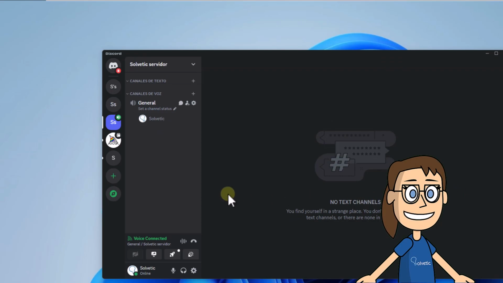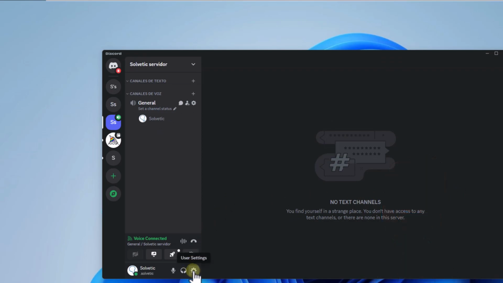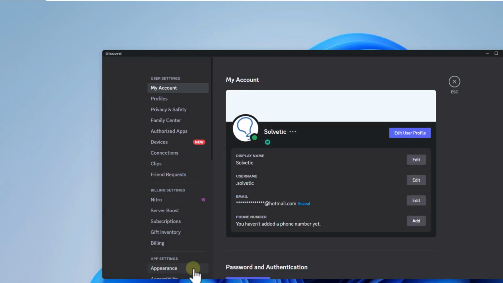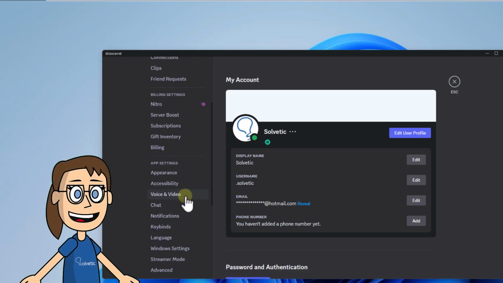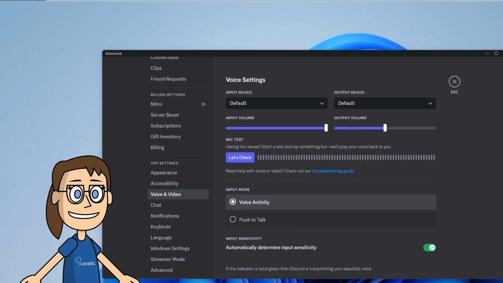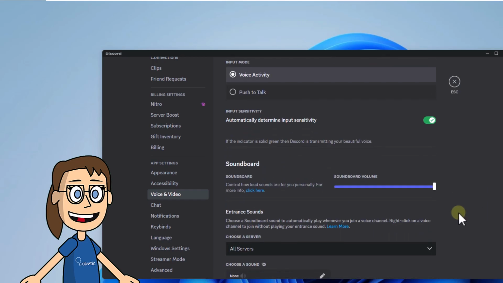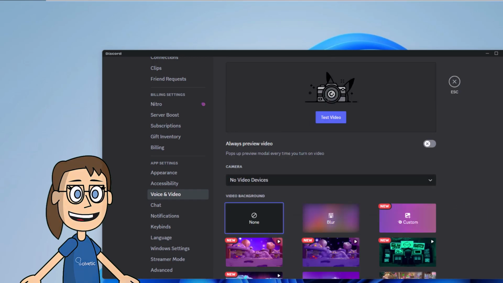Then click on User Settings. You are going to go to the Voice and Video section in the Screen Share section. Check that the switch, use an experimental method to capture audio from applications is active.